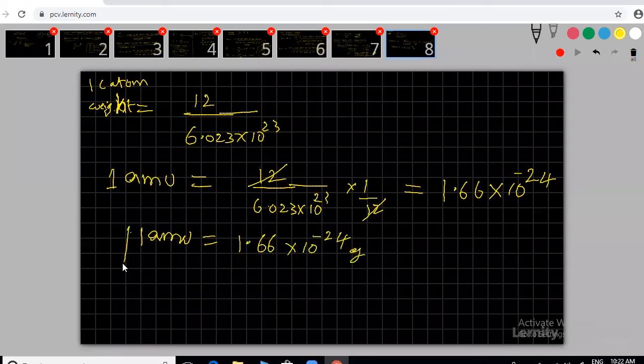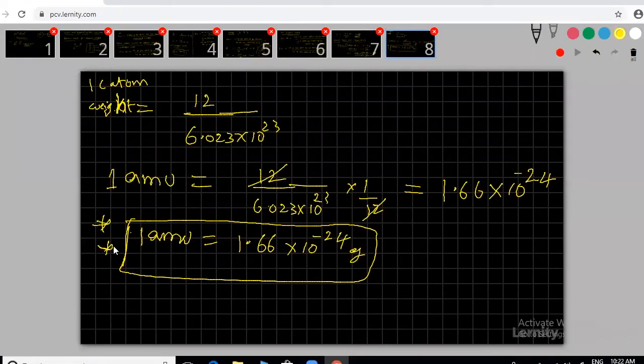This is the 1 AMU value. Please note this down. Now we can see the weight of 1 atom. Now I am giving the weight of atoms, I need to calculate the weight of atoms.